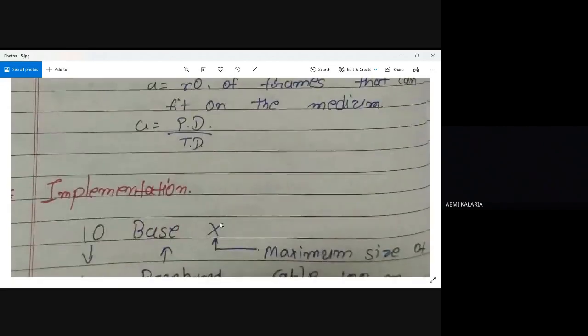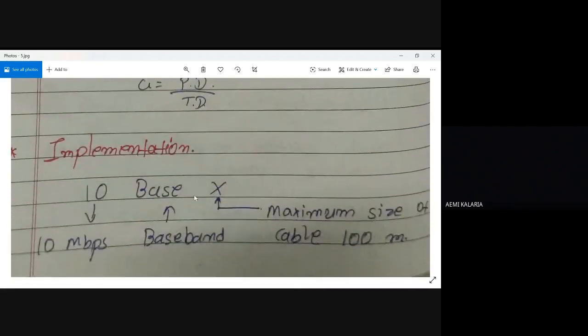From the next class I'll start with implementation: how many exact types are there, what is 10BaseX, and how we can use different cables as part of our LAN. I'll start that from the next class.